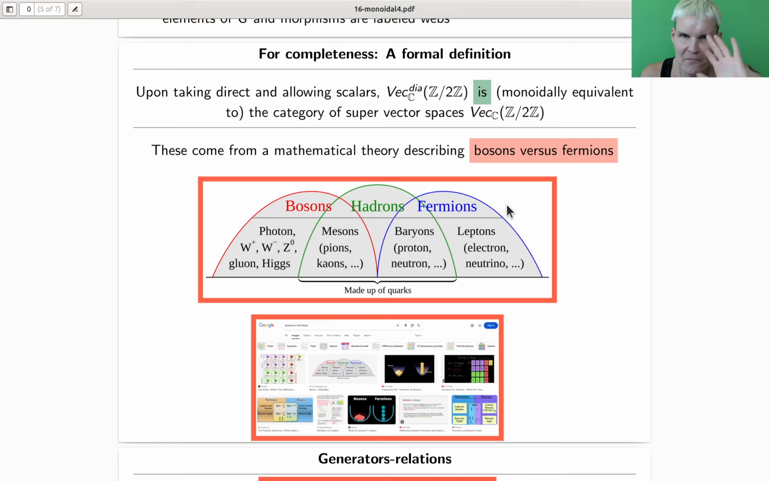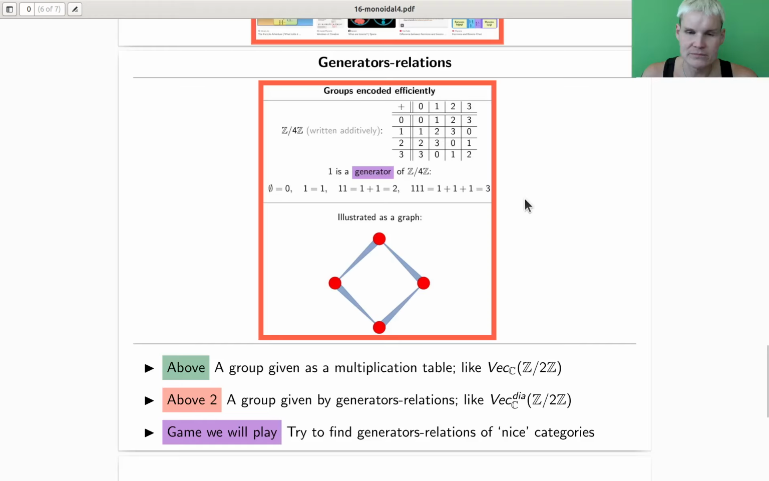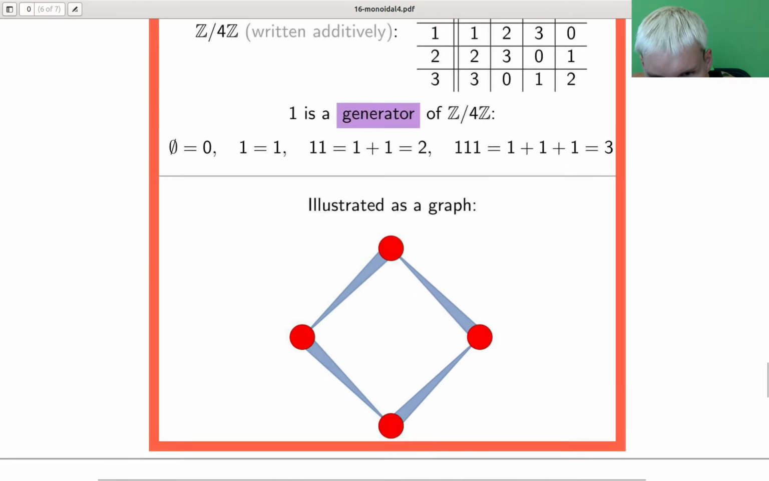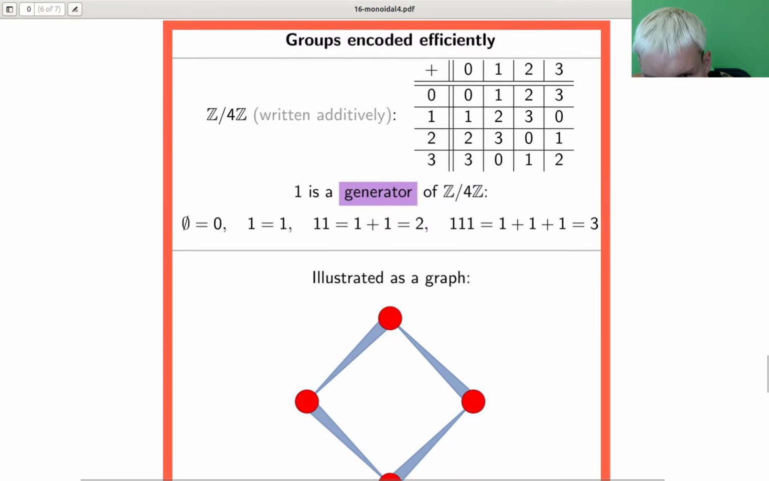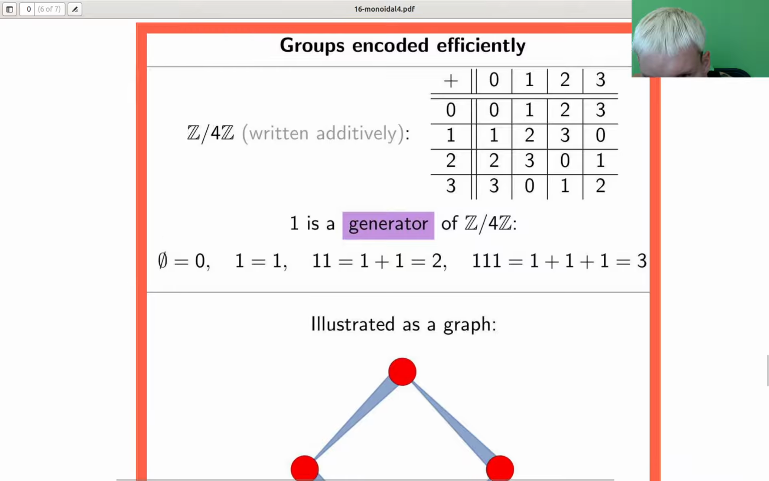Okay, but that was enough waffle about bosons and fermions. Probably shouldn't have done that, because I have absolutely no idea what these are. I just know Z-mod 2 graded. That's all I know. And the flavor I showed you is very important. I really would like to stress that. So here are two different ways to present a group. My group is really just Z-mod 4.